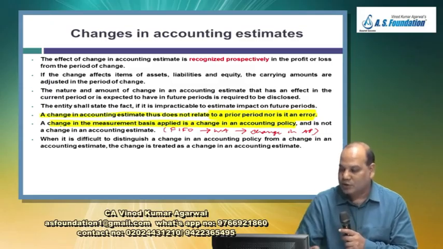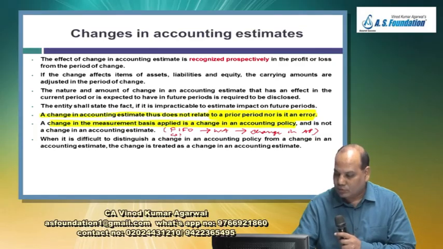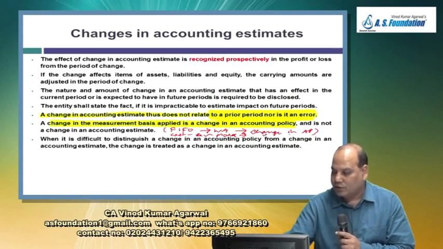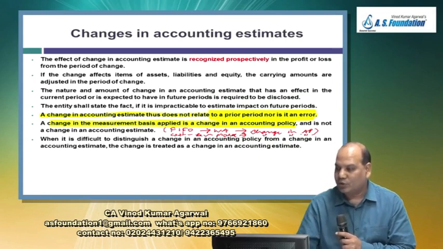But now, what about a change from cost method to revaluation model? Is it a change in accounting policy or change in estimate? It's a change in accounting policy, because choosing whether an asset should be shown at cost is your accounting policy.